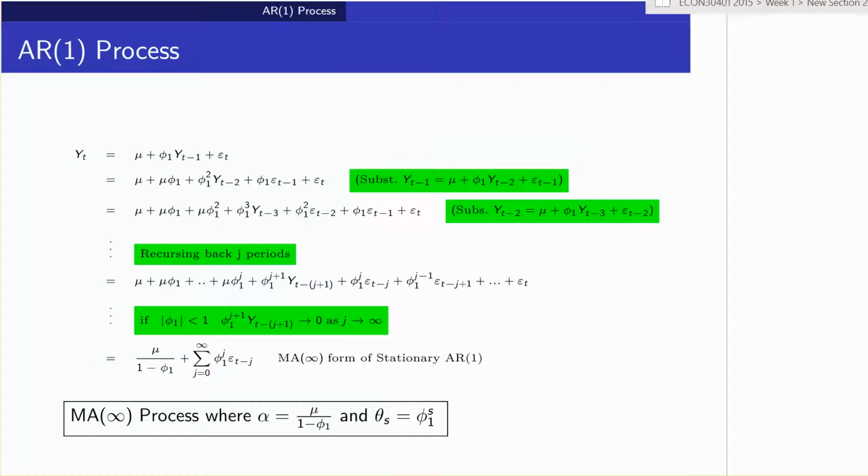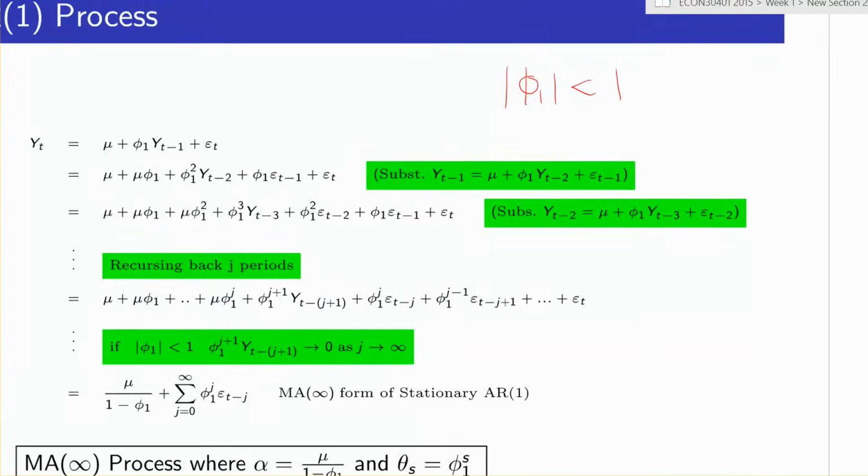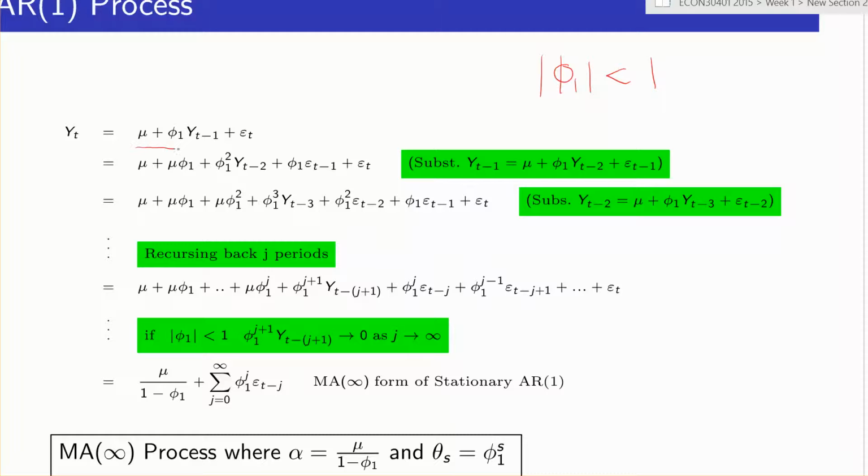Okay, so we can use that to derive the properties of an AR(1). We're going to assume stationarity, which here means the absolute value of phi1 is less than 1. So again, we have the AR(1) here. Assuming stationarity, we know by the Wold theorem that we can write Y_t as some MA infinity process. And we find this by back recursing, which is a very common method used when deriving the properties of AR models.